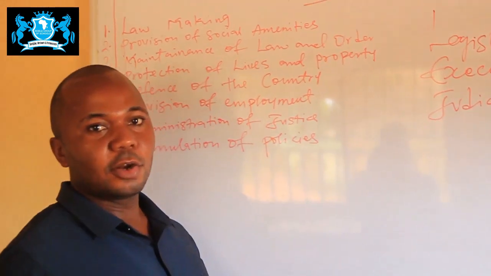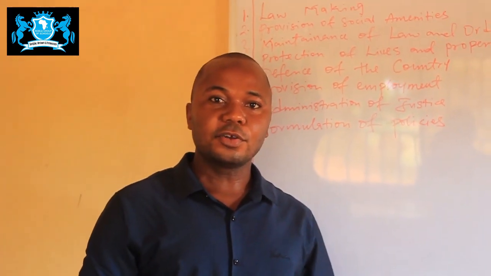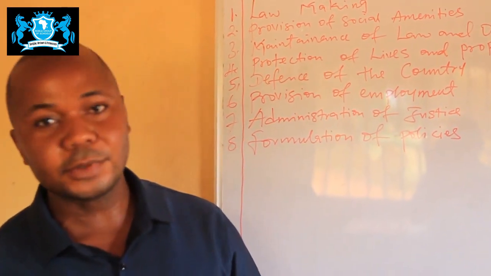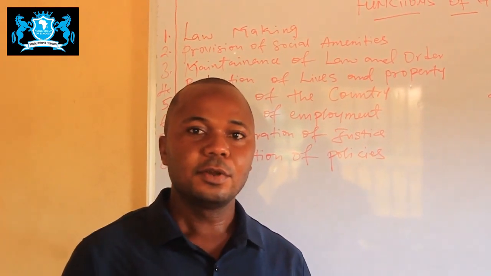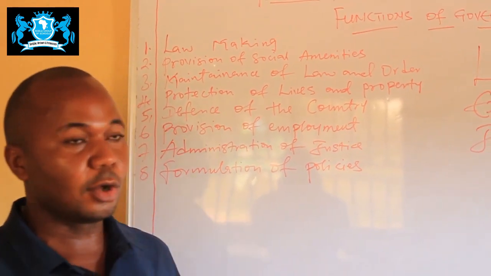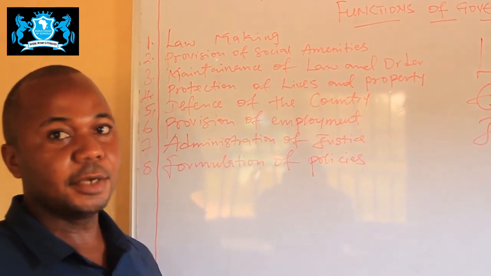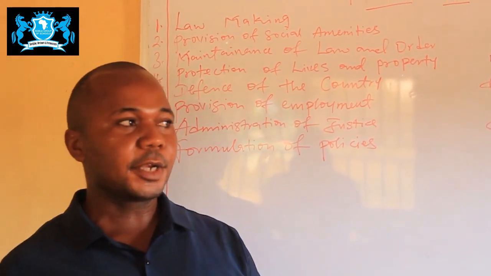So now, no nation or state can exist without law. Without law, the country will turn into what they call the state of nature, where life will be brutish, short, and selfish. So for there to be coexistence between people, there has to be law, which is made by the government. So one of the primary functions of the government is lawmaking.